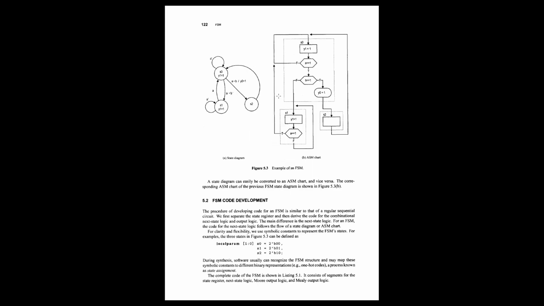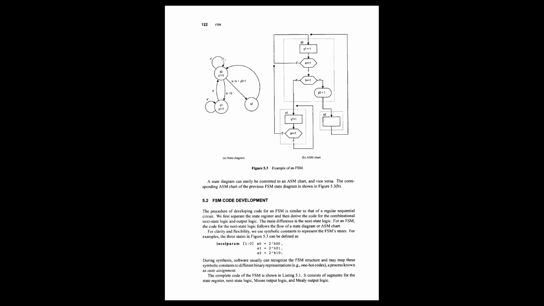Let me talk about this one. This is one example of a finite state machine, and this is the state diagram where these are the nodes and these are the transitional arcs. These arcs are showing what will happen if this is the current state and this is the input.